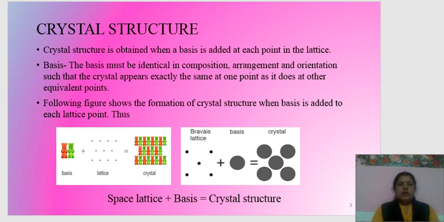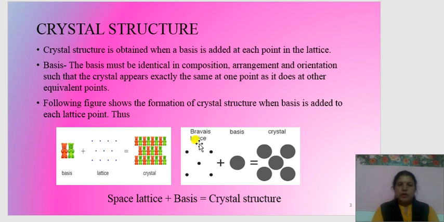Crystal structure. Crystal structure is obtained when a basis is added at each point in the lattice. What is the basis? The basis must be identical in composition, arrangement and orientation such that the crystal appears exactly the same at one point as it does at other equivalent points. Following figure shows the formation of crystal structure when basis is added to each lattice point. Thus, space lattice plus basis equal to crystal structure.